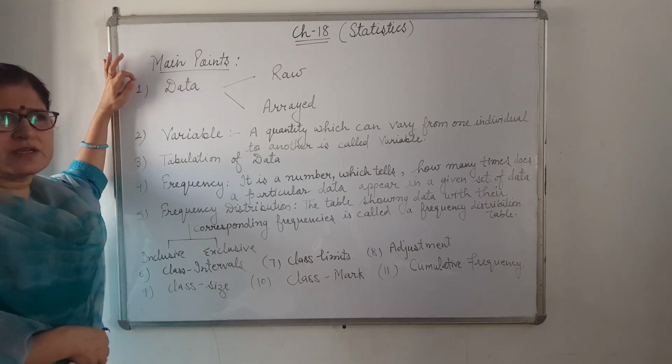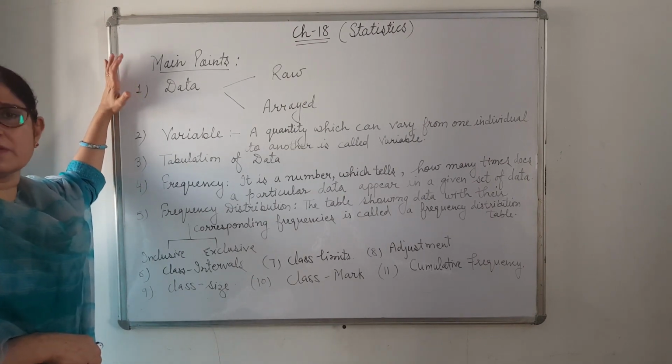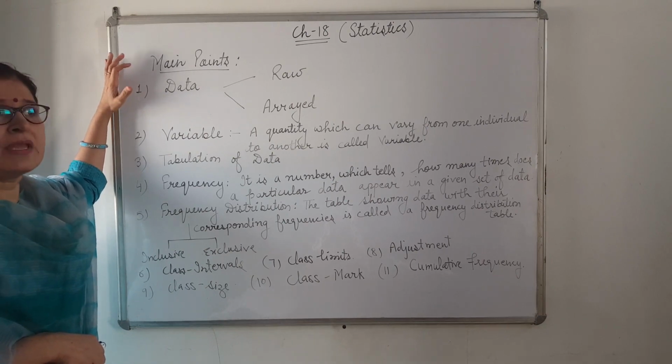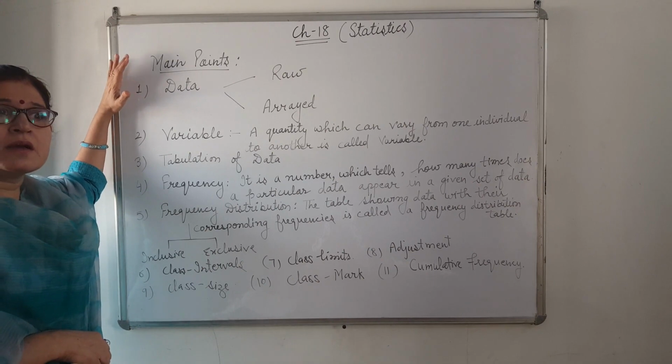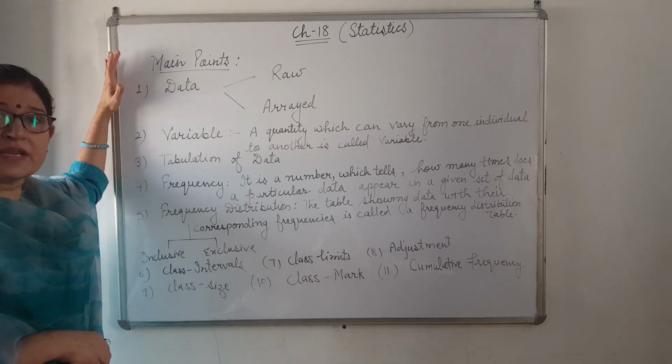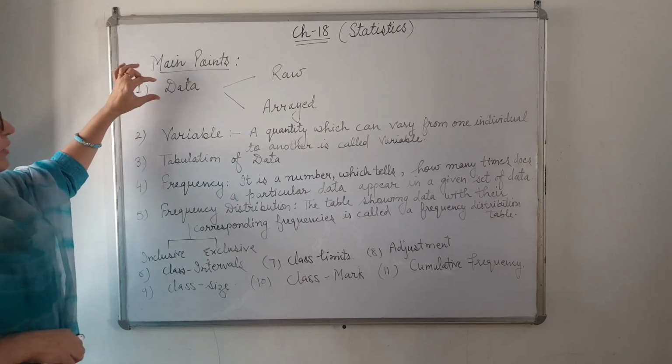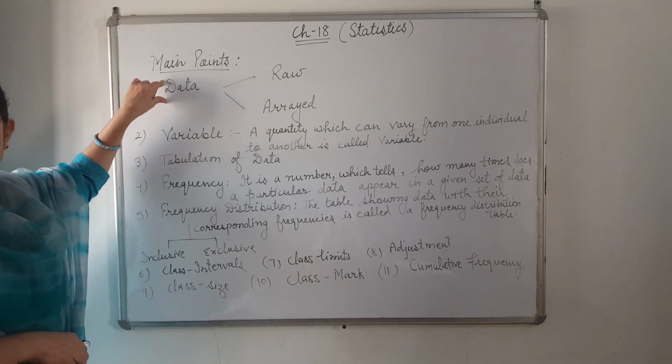Many times you have observed this thing. People come to your house also and ask how many persons are there in your family, then boys, girls, below 18, like this. So that whole information is known as data.